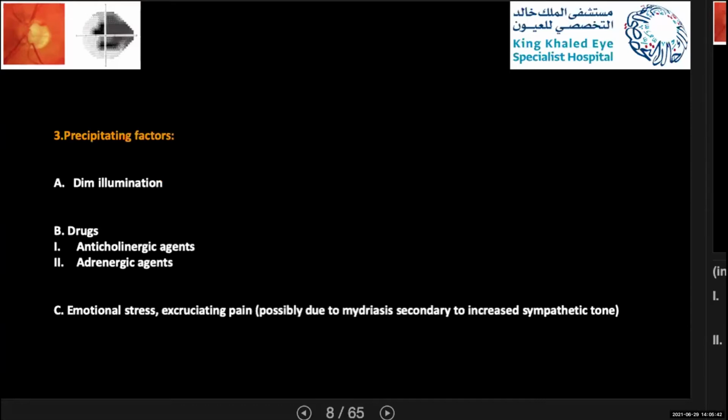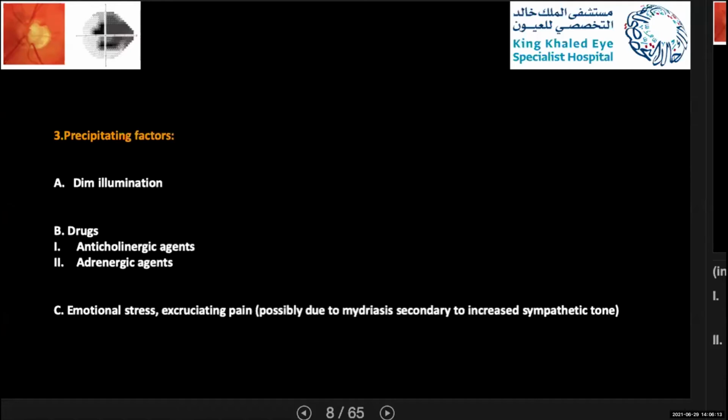The other factor is the precipitating factor. Dim illumination can precipitate primary angle closure, as the pupil will dilate in this setting and cause crowding of the angle. Some drugs or medications, like anticholinergics, including all the psychotropic agents, some systemic antihistamines, and antipsychotic agents, can also precipitate it.